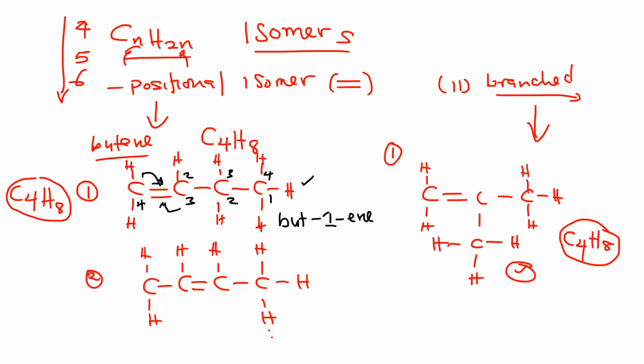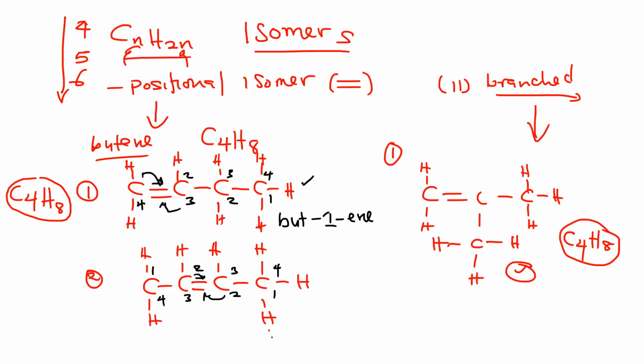Now, let us have a look at the second one. For the second one, let us still count 1, 2, 3, 4, then backward, 1, 2, 3, 4. Going forward, the double bond is at carbon 2. Coming backward, the double bond is still at carbon 2. So either way, the double bond is at carbon 2.